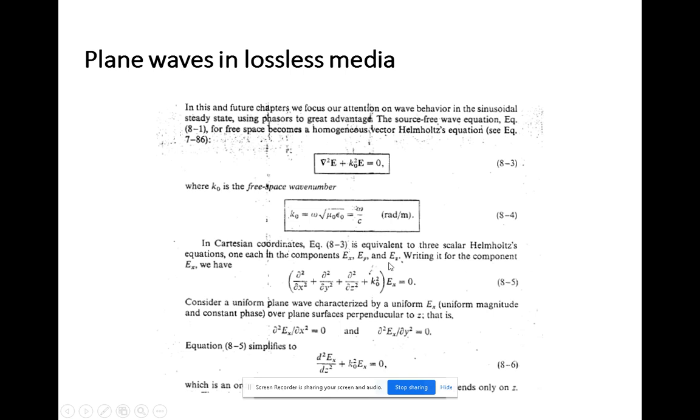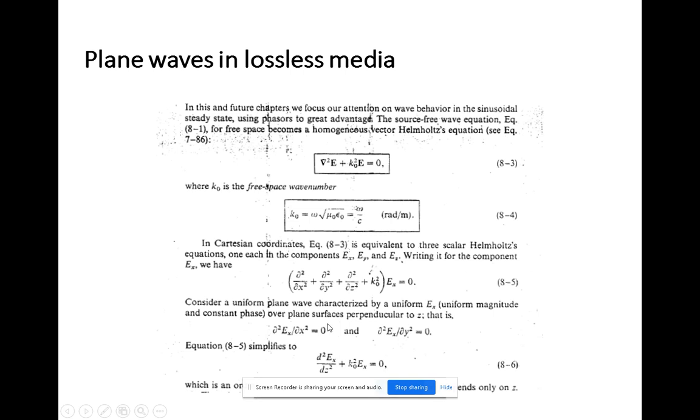So we can write the component for only Ex: dou square by dou x square plus dou square by dou y square plus dou square by dou z square plus k naught square, the free space wave number, into Ex, equal to 0.